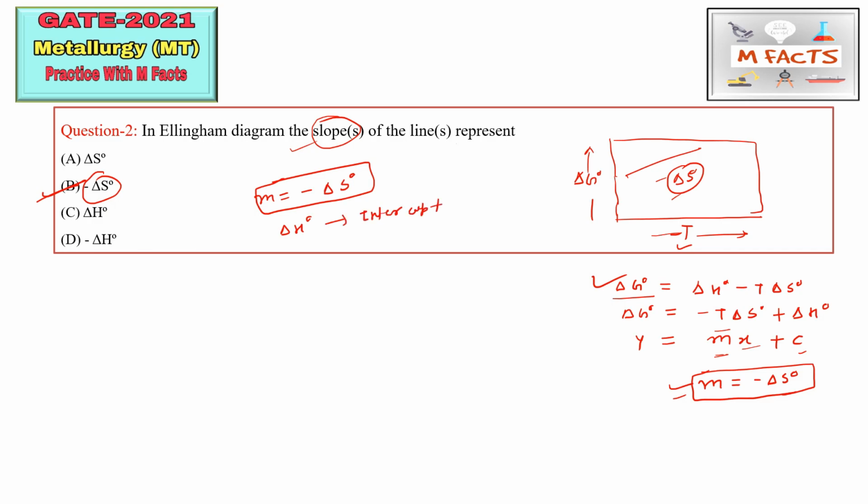So this delta h is intercept. Here, this is a nice question actually, and one can make a silly mistake. That's why I have chosen this question for practice purposes. So the B part is correct for this question.